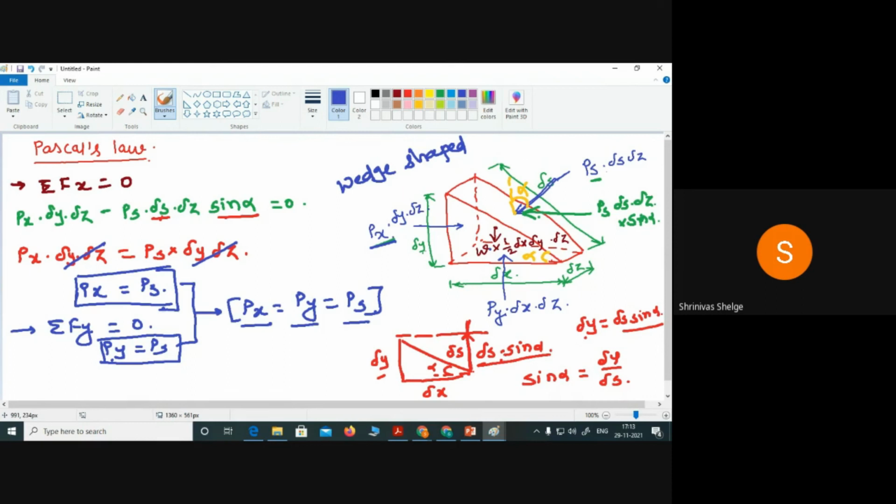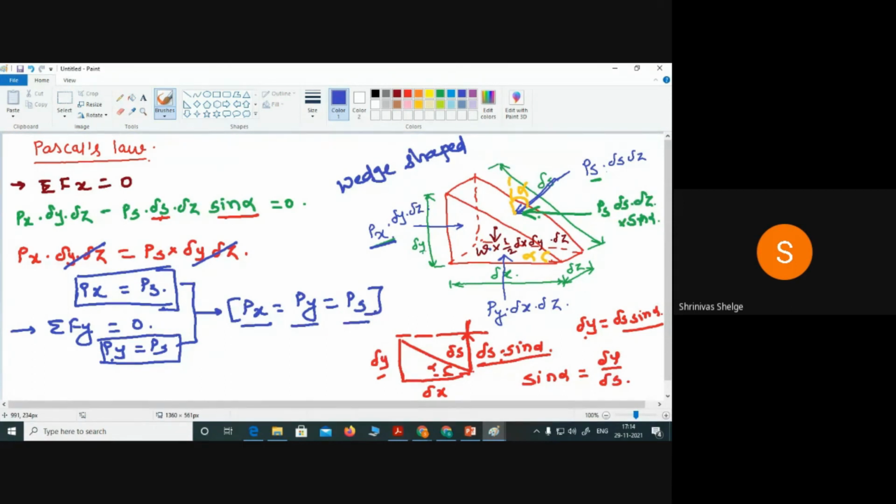The pressure variation in a static fluid. There is no change in pressure along the x direction. There is no change in pressure along the z direction. The only change in pressure is taking place along the vertical direction, and that is nothing but the y direction. Correct. And why is the pressure changing only along the vertical direction? That is due to the weight density. As well, we have seen what?